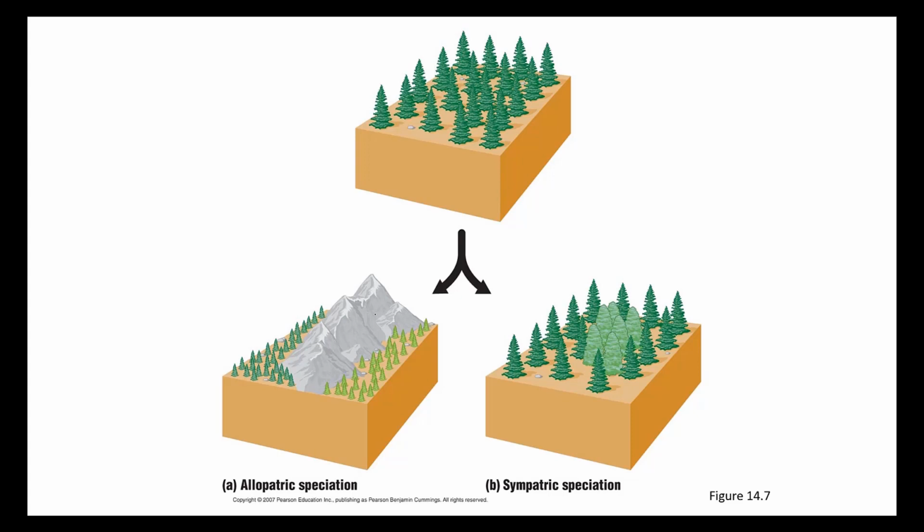Conversely, in sympatric speciation, there is no geographic barrier, there is no division. Instead, there's just a sudden mutation that results in individuals who are no longer able to reproduce with the initial population, but can in turn make a functional reproducing population themselves.